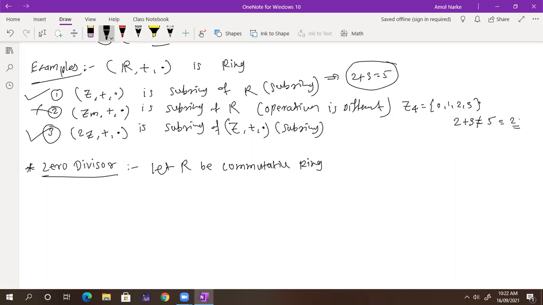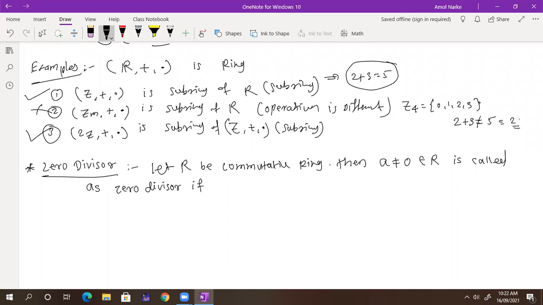Where the commutative law holds, a b equals b a. Then any non-zero element a, with a not equal to 0 and a belonging to R, is called a zero divisor.